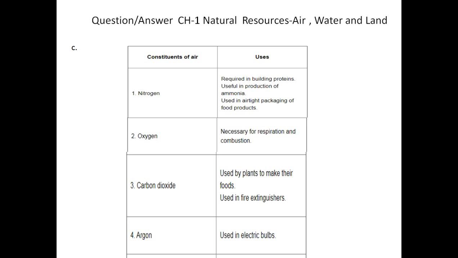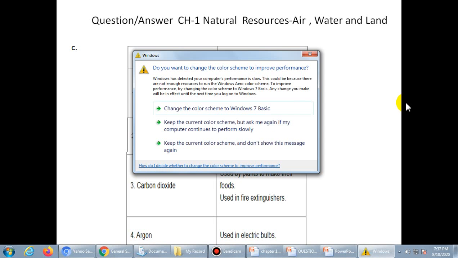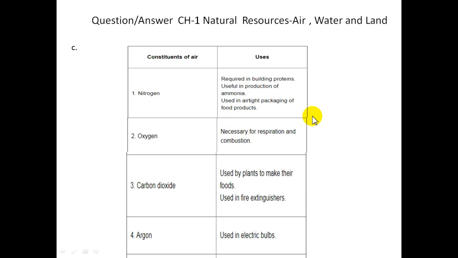What are the various constituents of air? Write their uses. And the second question is, why are air, water, and land considered to be valuable natural resources? So today we will see. First of all, the first question is, what are the various constituents of air? Write their uses.